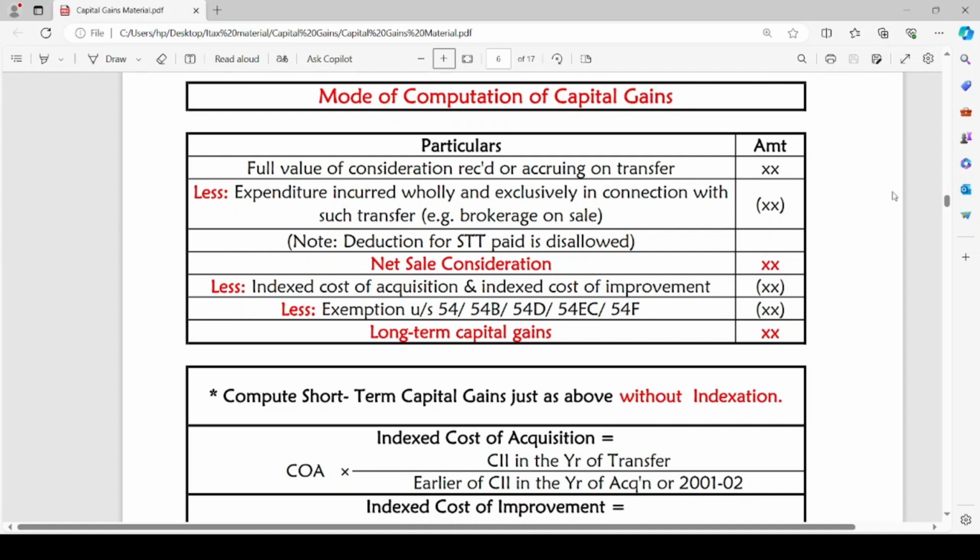From such amount, we reduce the expenditure incurred wholly and exclusively in connection with such transfer, that is brokerage on sale.